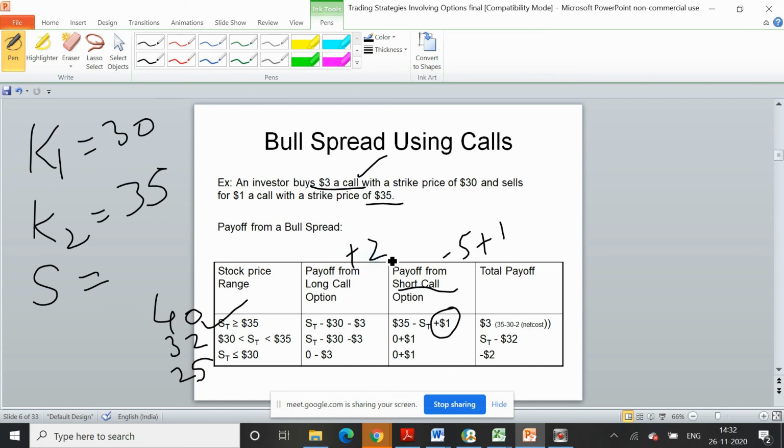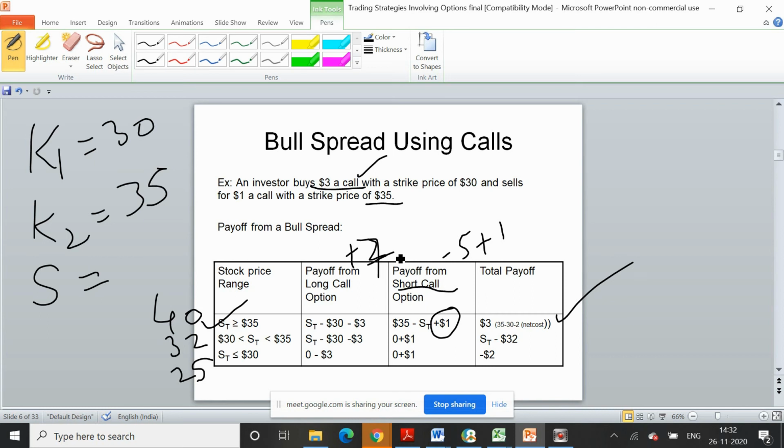The profit of plus 2 will not hold, because the strike price is 30, so it will be 40 minus 30, which is 10, minus 3 is 7. Look, the spot price is 40 and the long option's strike price is 30. So 10, minus 3, 7, then 7 minus 5 plus 1. So this will be your payoff.